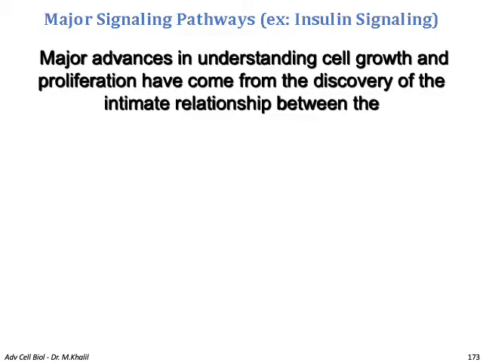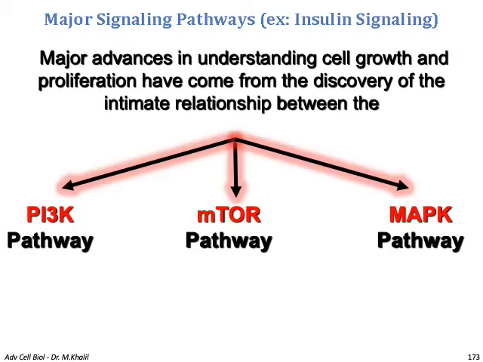What is the major signaling pathway? One of the major signaling pathways is insulin signaling. The major advance in understanding cell growth and proliferation has come from the discovery of the intimate relationship between three major pathways: the PI3 kinase pathway, the mTOR (mammalian target of rapamycin) pathway, and the MAP kinase pathway.